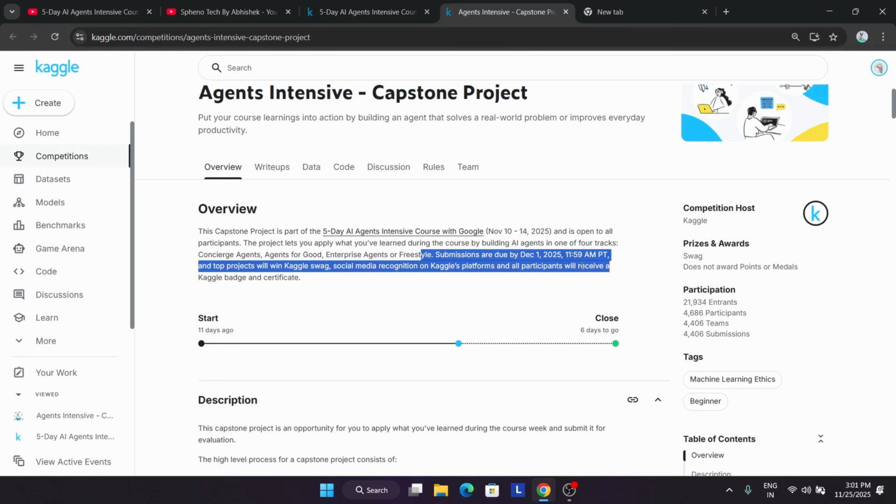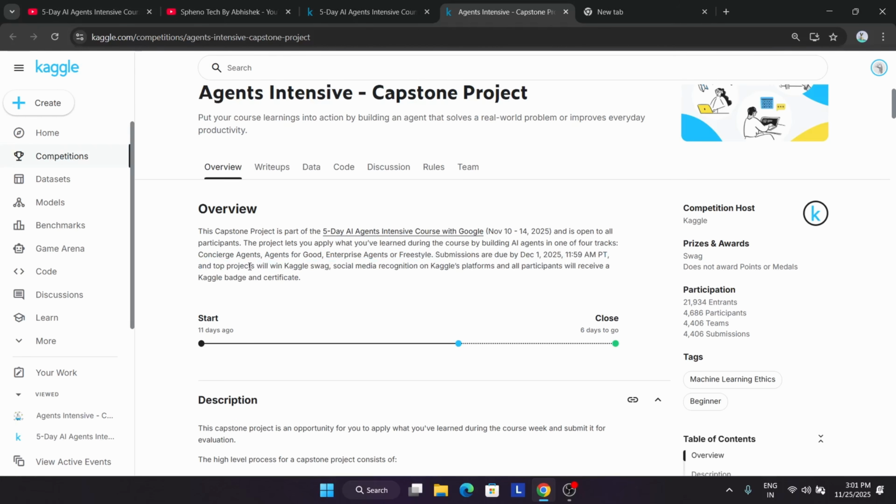Okay, so that you are eligible for the swags and certificate. You can see you are getting Kaggle swags also. So this was the quick thing I wanted to share.